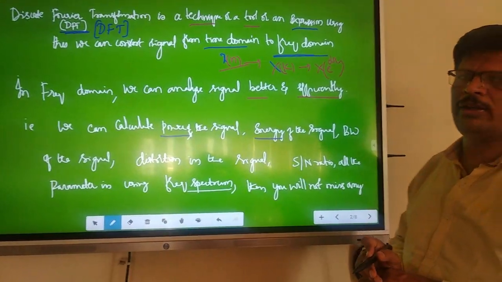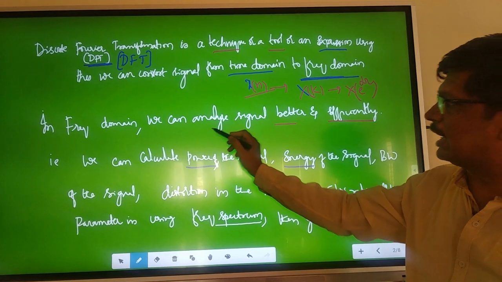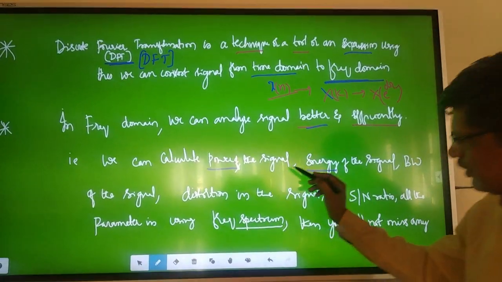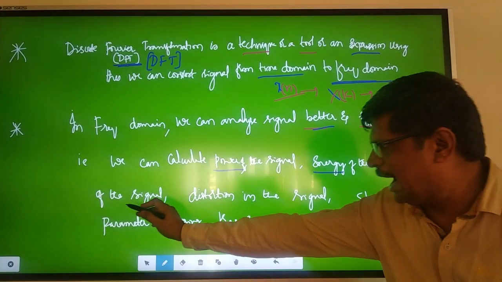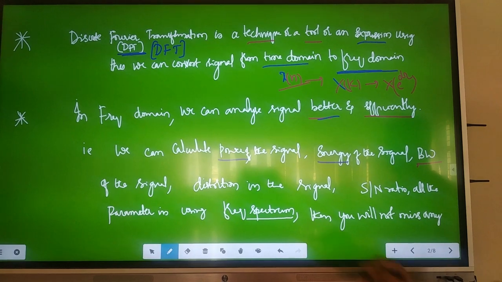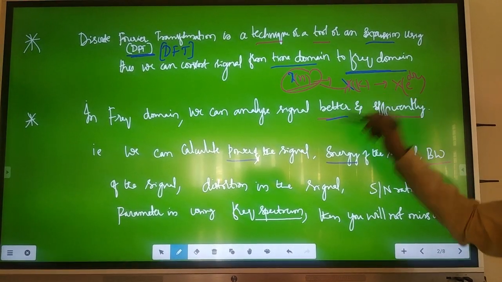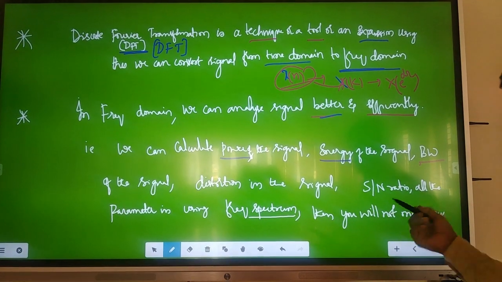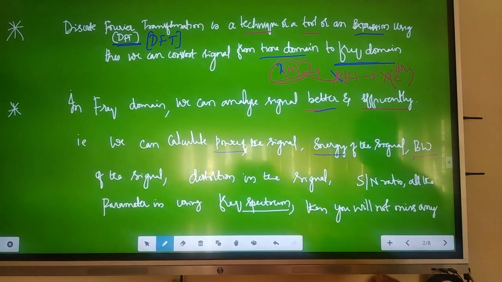You have to go for the frequency domain, where we can analyze signals better and efficiently. We can calculate the power of the signals, energy of the signals, and bandwidth of the signals. We can also better analyze how much distortion is involved in the signals, the signal to noise ratio, and all these parameters using the frequency spectrum.